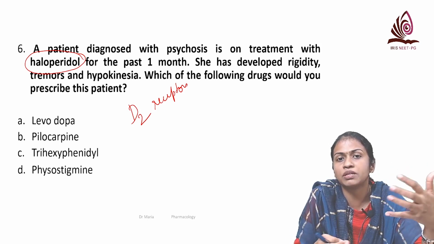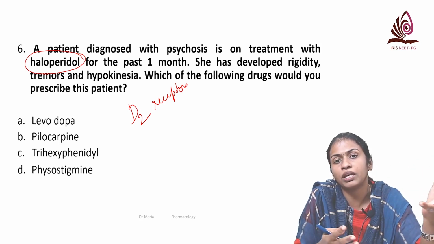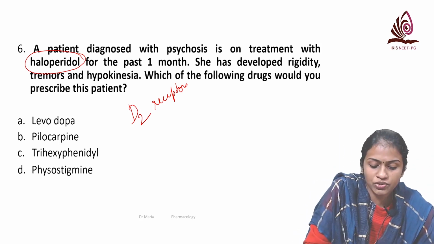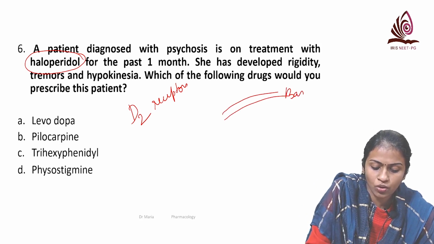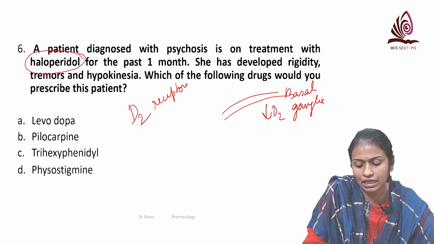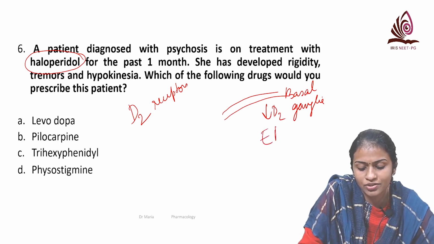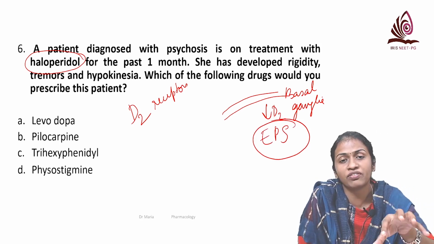The negative symptoms are because of underactivity of the mesocortical pathway, and the nigrostriatal pathway is connecting to the basal ganglia. So by blocking the D2 receptors here, what happens? There is decreased dopamine in the basal ganglia, and that results in a series of side effects known as extrapyramidal side effects. That is very, very important.